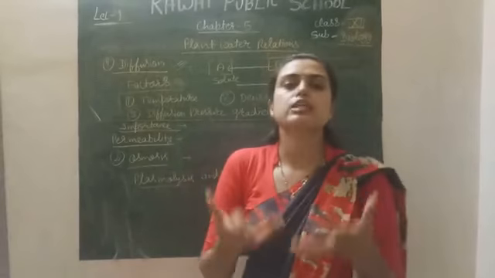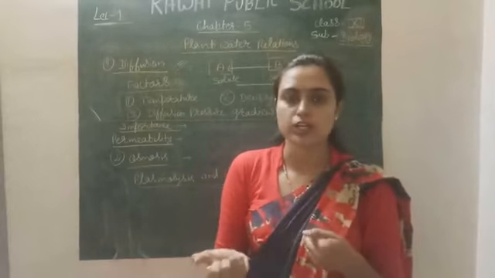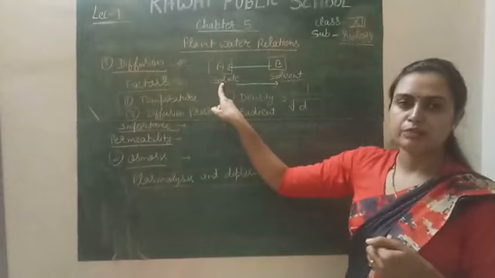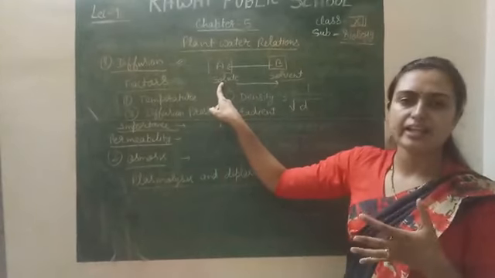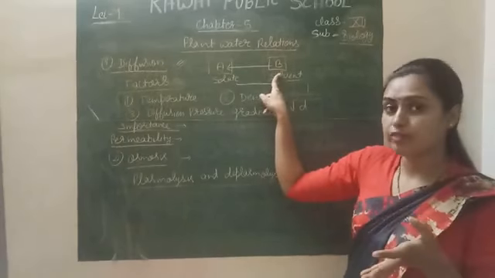How do these particles actually diffuse, and why are they diffused from the higher concentration to the lower concentration? Here in cell A, there are the solute particles. It means there is more kinetic energy of the solute particles, and here the more kinetic energy of the solvent molecules.